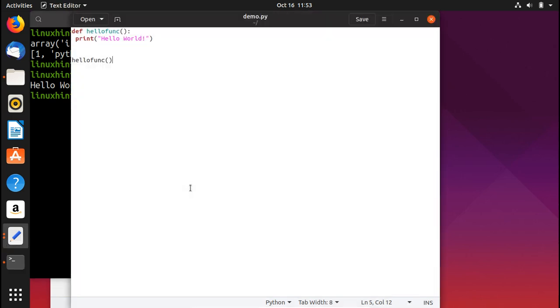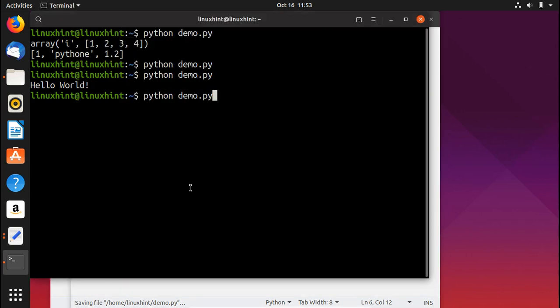Okay, inside this function, you can have as many lines of code as you want. So for example, if I want to have more lines, like print hello world, print hello, print hello anyone. So if I call this function, I have called this function already, right? So if I save it, I go ahead, I try to run my script, you can see that all these lines have been printed out. So that was the concept of a function basically.